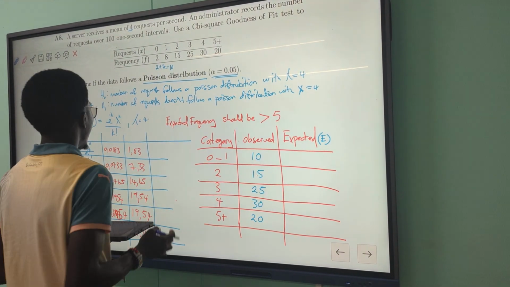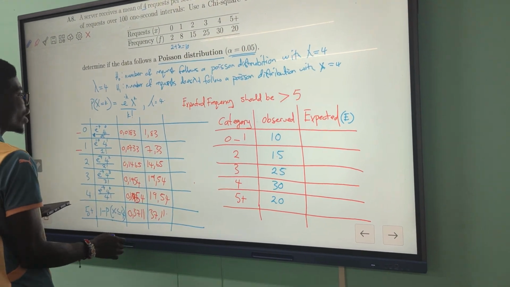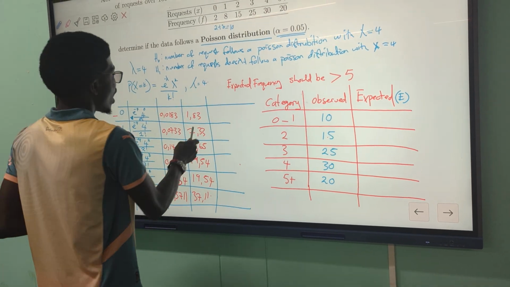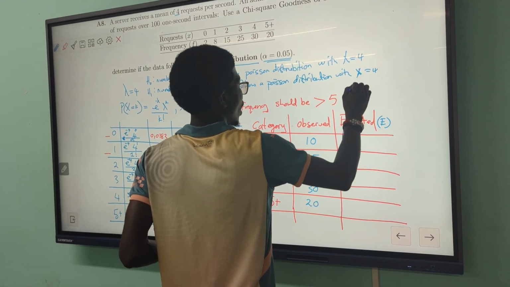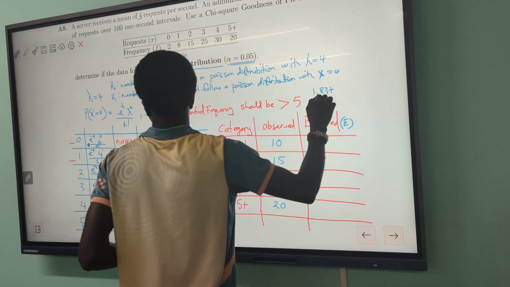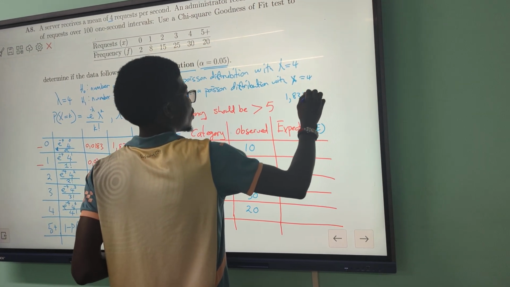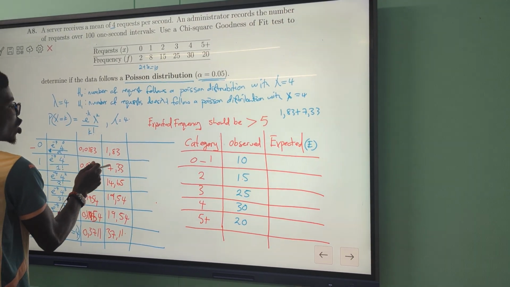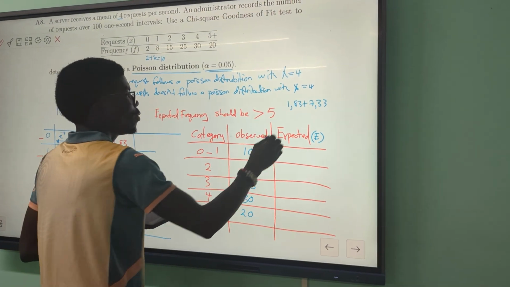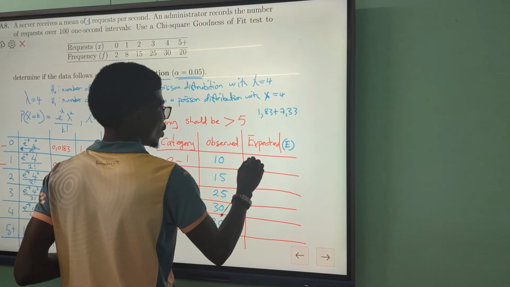Now, expected E, we are going to add what? Takwenda tichino add 1,83 plus 7,33. Ndokuti tiwane expected yeni ya 0 na 1. If you add this, we are going to get 9.16.